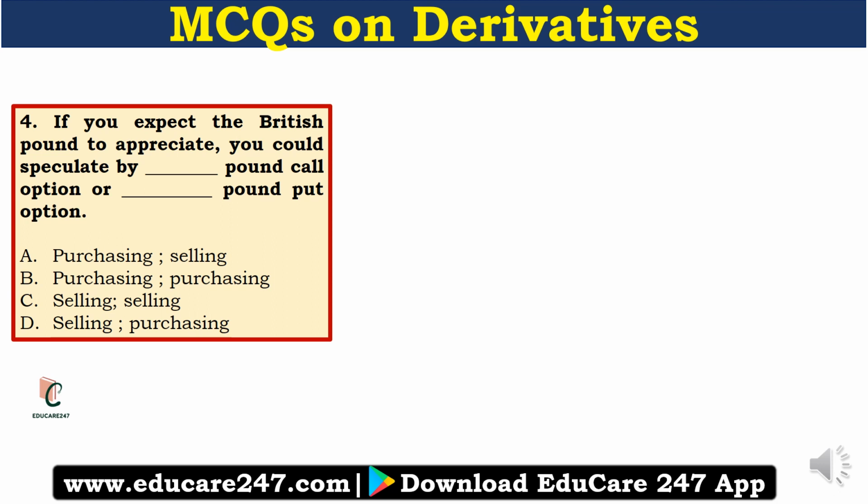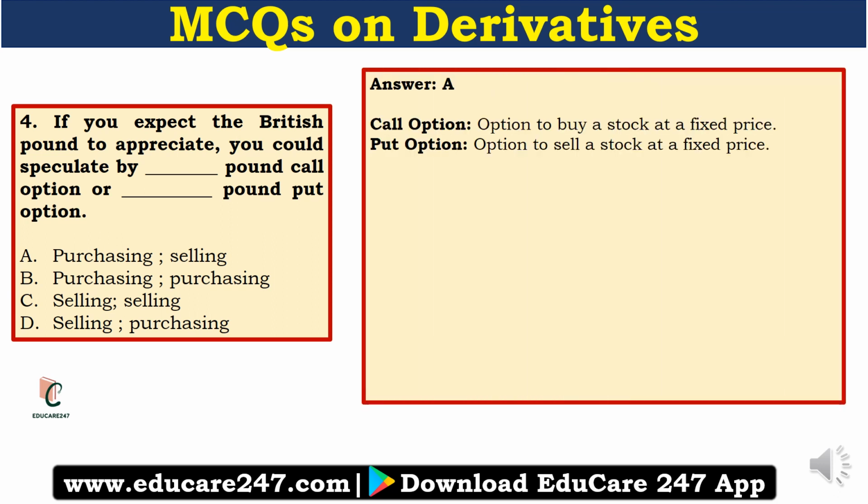Now moving on to question number 4. If you expect the British pound to appreciate, you could speculate by dash pound call option or dash pound put option. A, purchasing selling; B, purchasing; C, selling; or D, selling purchasing. So the answer to this question is A, purchasing selling. But we'll come to the answer later.